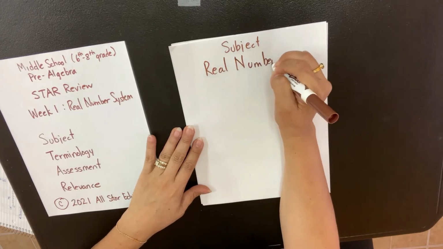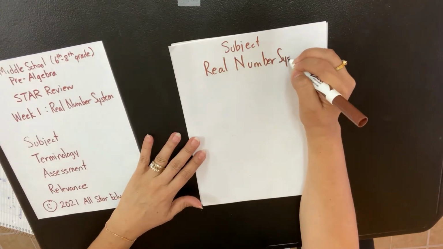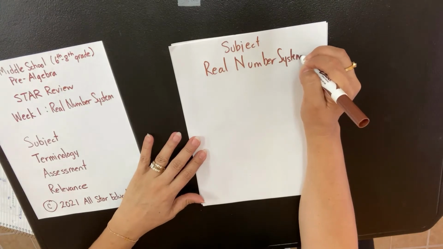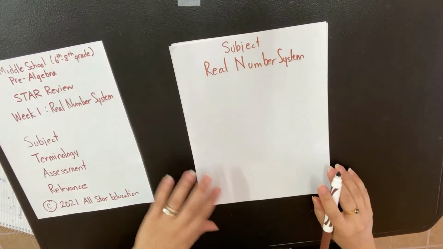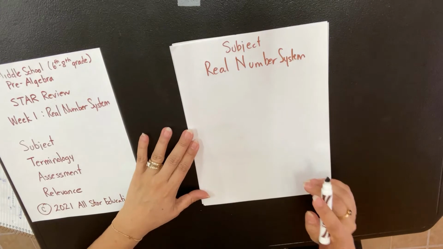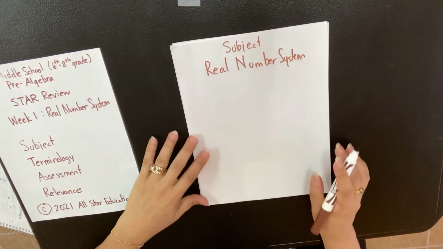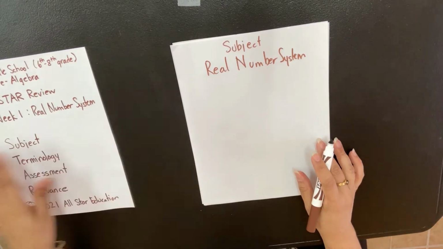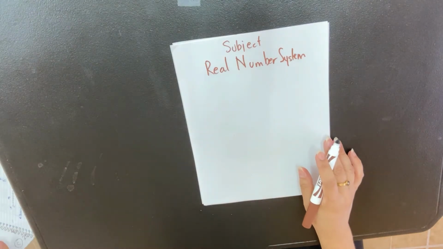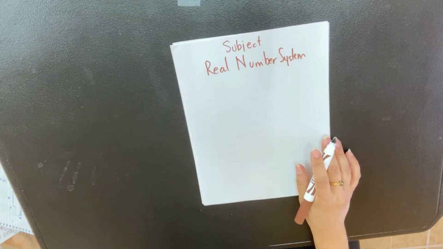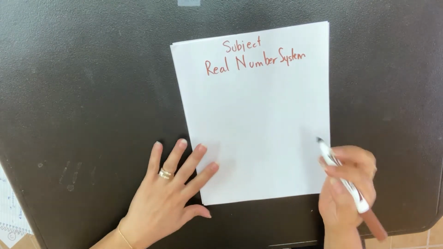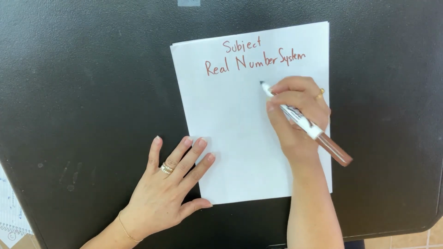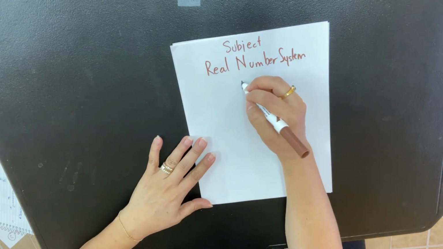Now you may see this in a few different ways. So let me show you which ways you might see them. One way you'll see it is, and you probably won't see this one until later, but in any event, I wanted to let you know what this looks like. You may see it as a flow chart. So here are the real numbers.